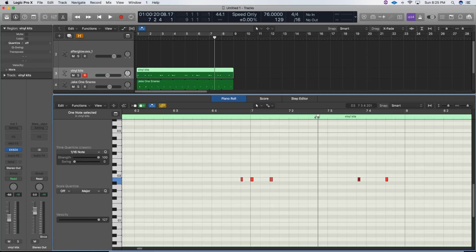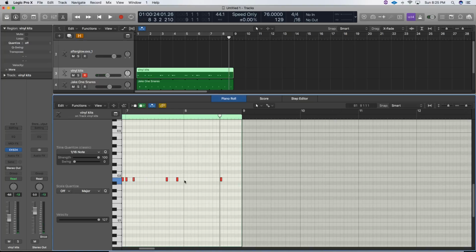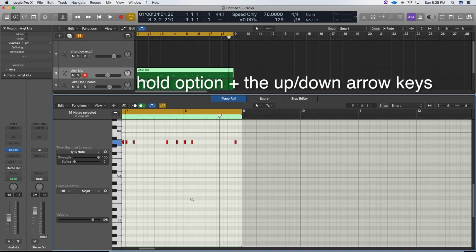Let me go ahead and play that for you. The very end of my drum pattern was really bad, so I'm going to fix that real quick. I'm going to go ahead and change my drum sample because I'm not too sure how I feel about that kick. If you want to know how to change samples very quickly, all I do is I select all the notes, hold Option, and then use the arrow up and down keys, and it takes me through them.